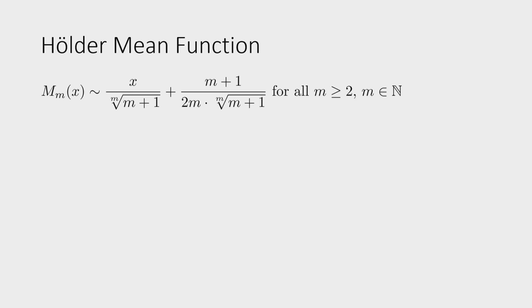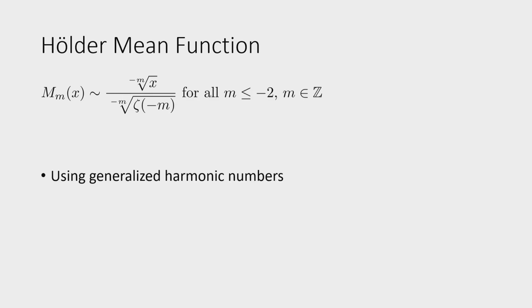Now we do the same thing for where the little m is less than or equal to negative 2. You can use generalized harmonic numbers for which the domain is extended. But let's look into the details. Basically, we just find this identity, and now we see there are roots.